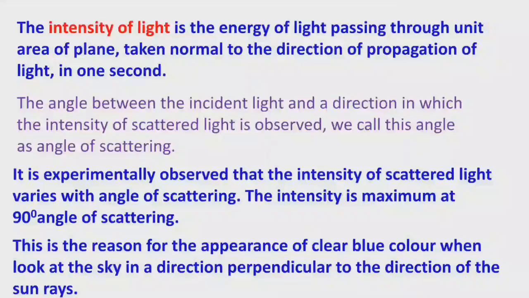At this situation it forms a 90 degree angle and the intensity of the light is maximum. That's why it appears in clear blue color.